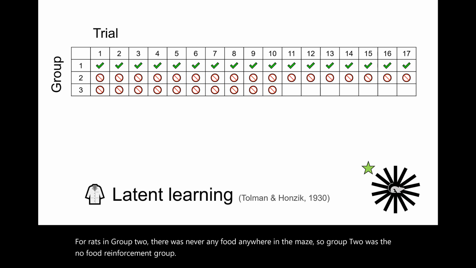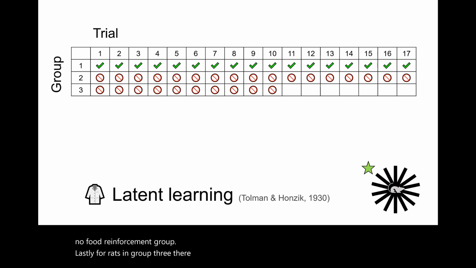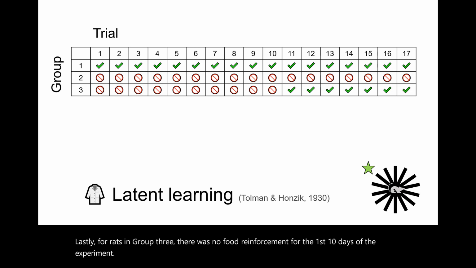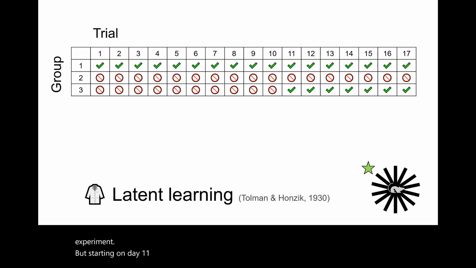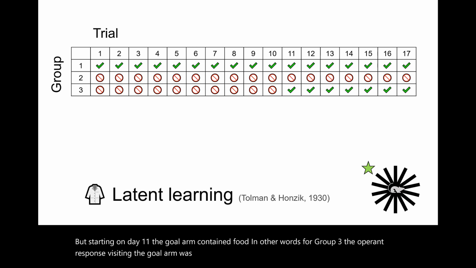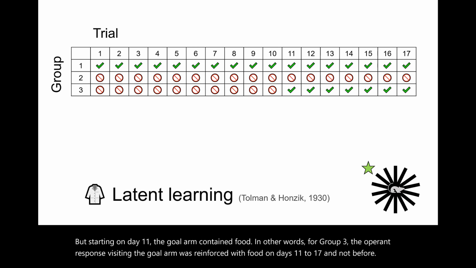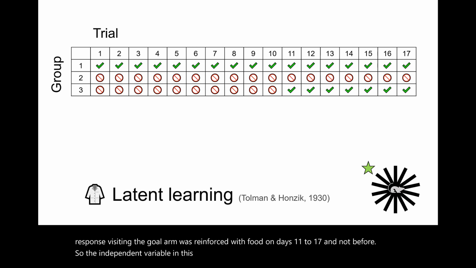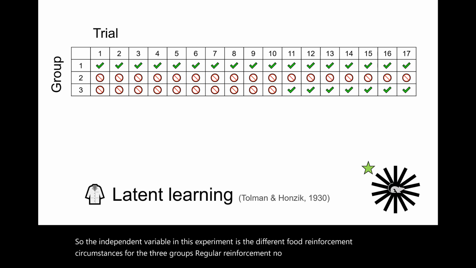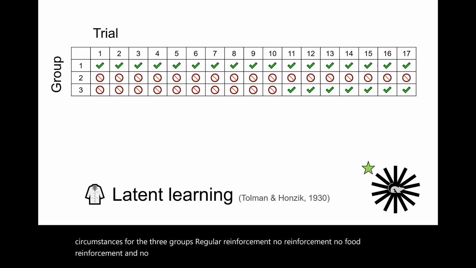Lastly, for rats in Group 3, there was no food reinforcement for the first 10 days of the experiment. But starting on day 11, the goal arm contained food. In other words, for Group 3, the operant response of visiting the goal arm was reinforced with food on days 11 to 17 and not before. So the independent variable in this experiment is the different food reinforcement circumstances for the 3 groups: regular reinforcement, no food reinforcement, and no food reinforcement until day 11.